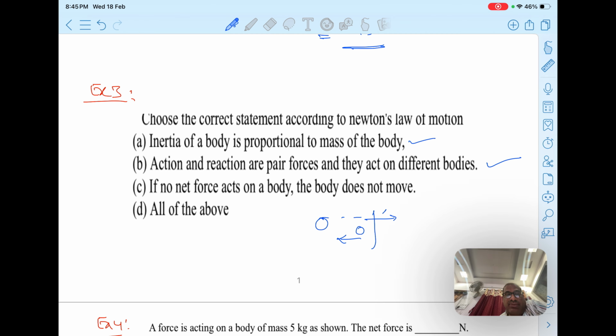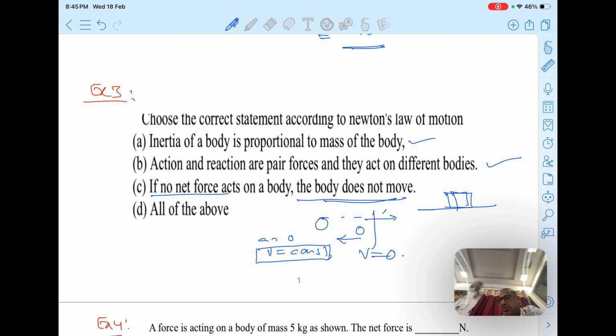When no net force acts on a body, the body does not move. Here, when no net force acts, it means acceleration is equal to 0. Fine. When acceleration is 0, velocity may be constant or velocity may be 0, students. So the body may move with uniform velocity. The statement says the body does not move, isn't it? Possible is that, for example, you have a block on the surface of the earth. Here normal reaction acts upward and weight acts downward. Here net force is 0, body not moving. So in one sense the statement is correct. So you can tick all the above statements.